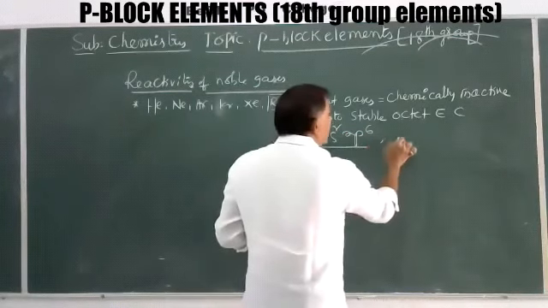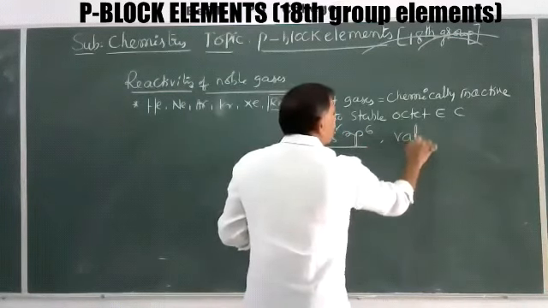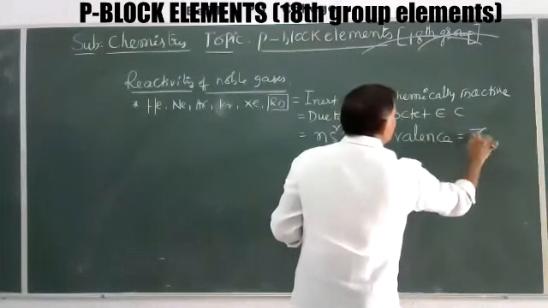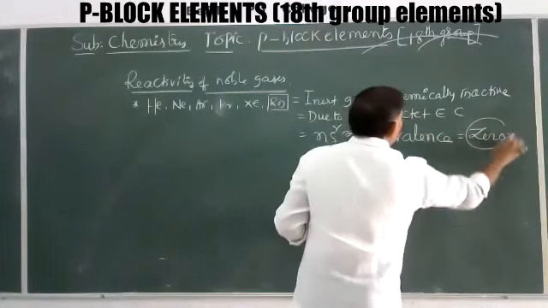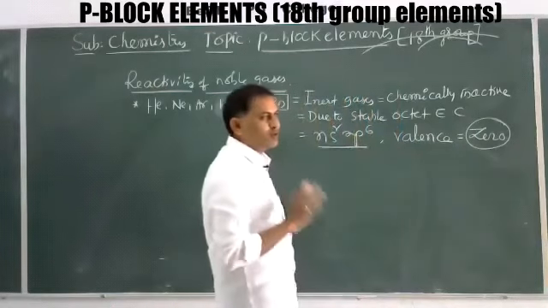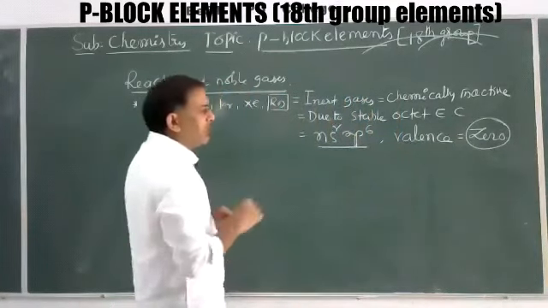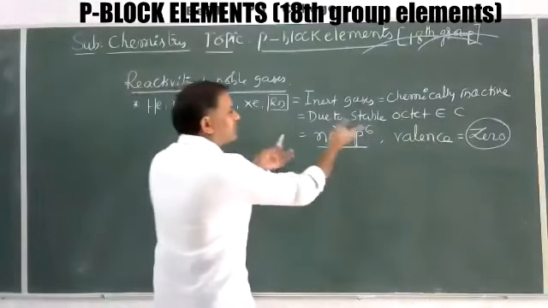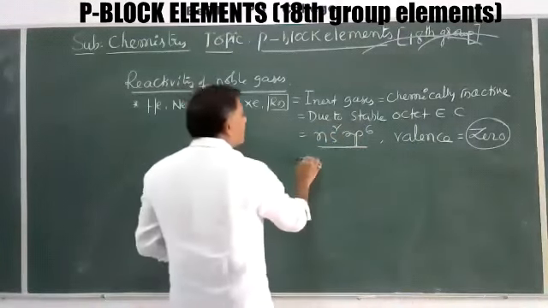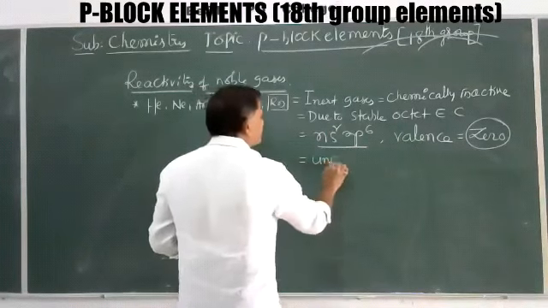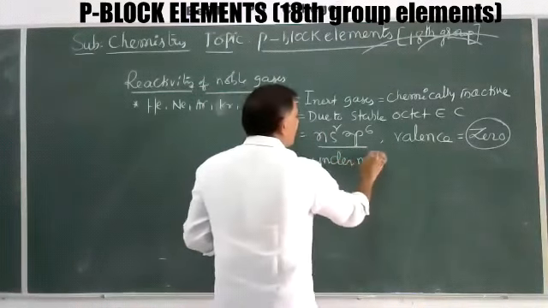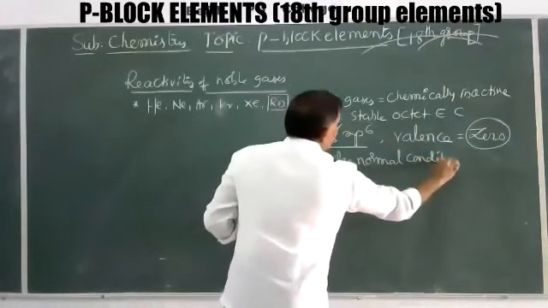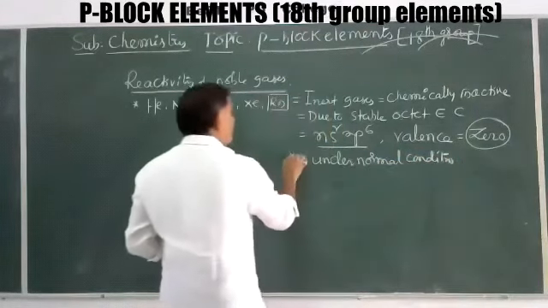So they do not lose or gain electrons under normal conditions. That's why valence is 0, and that's why they are called zero group elements also. Combining capacity is 0, valence is 0, because they do not lose and do not gain electrons under normal conditions. That's why they are chemically inactive.